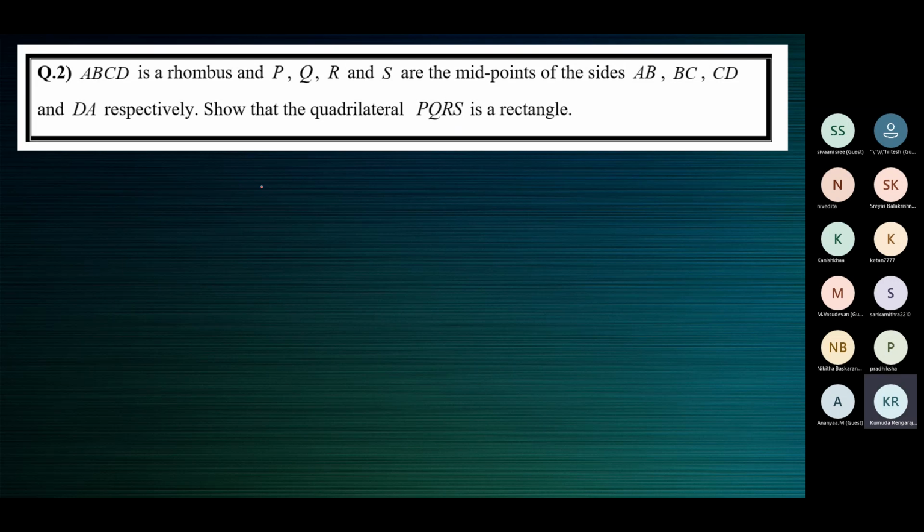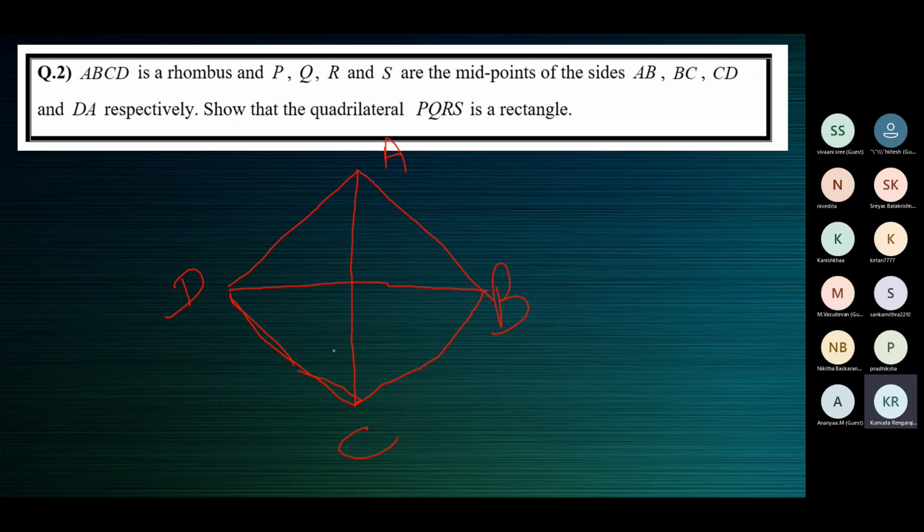All right. So ABCD is a rhombus. I just connected the diagonals also, AC and BD.